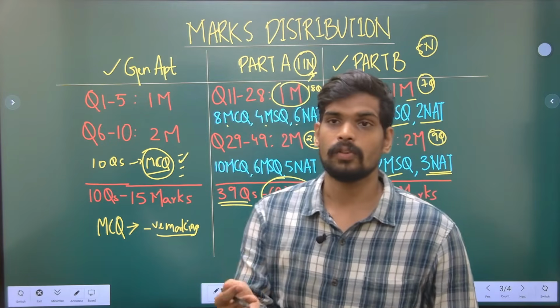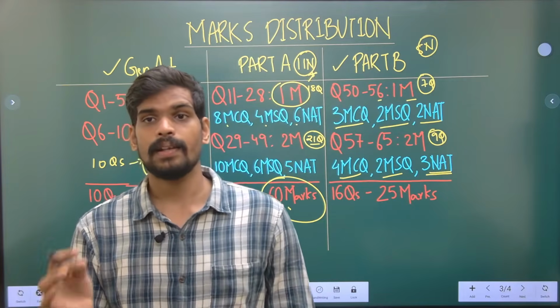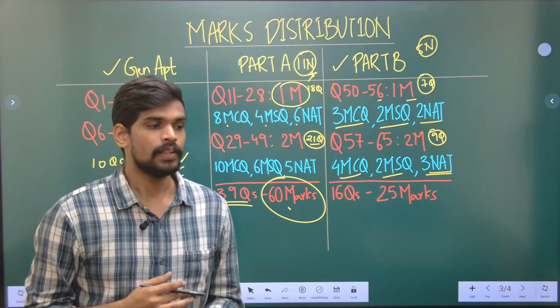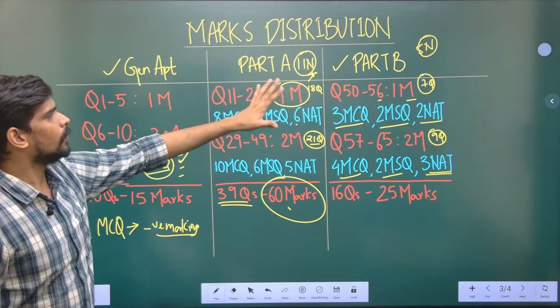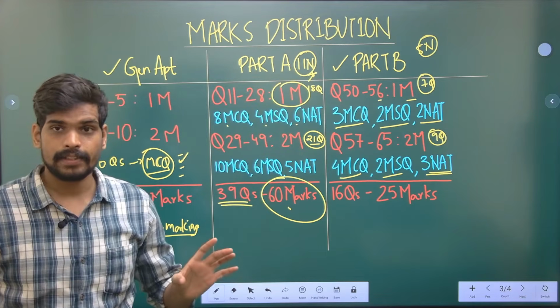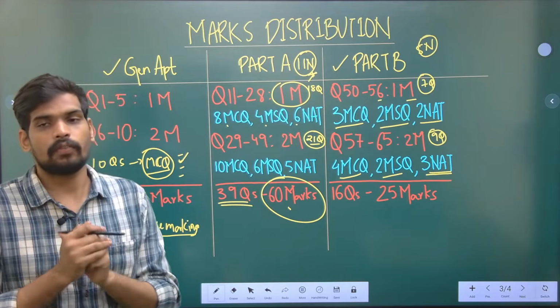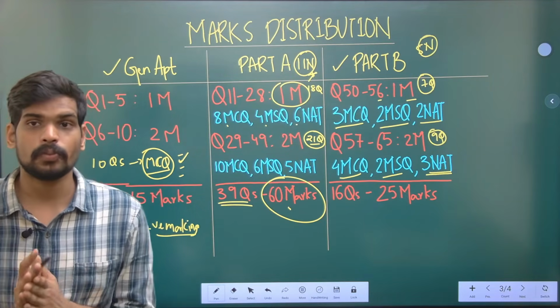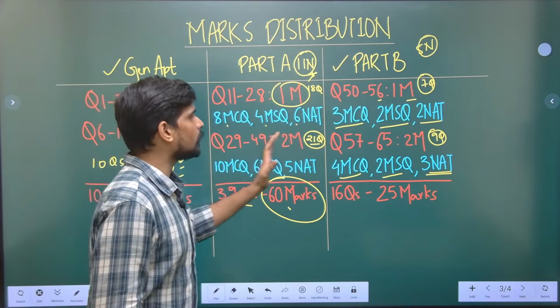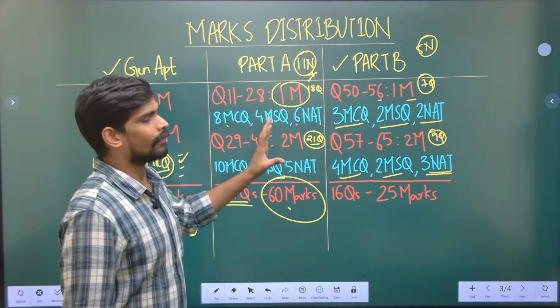Same thing for planning also. There will be 5 numericals in the planning part, 5 numericals in the architecture part. So remember, the total number of numerical questions in the last year's paper was 16, and the topics which they are focused on is very few. So identify those topics and have a special practice on those numerical areas. So that is about the marks division in the question paper.